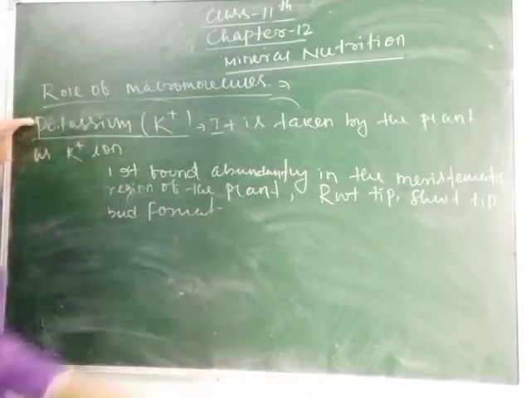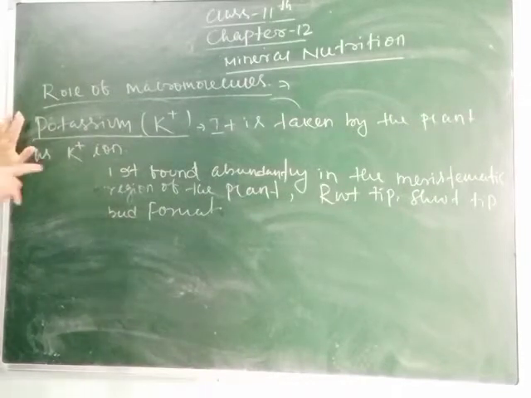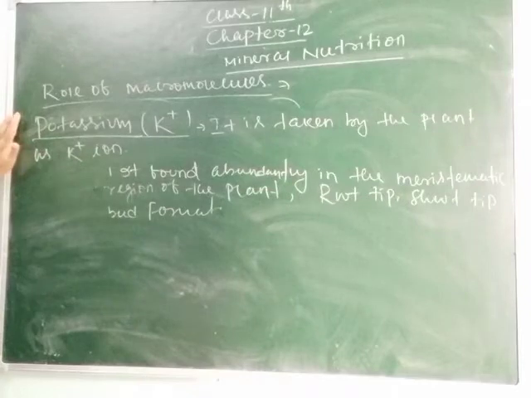As we are studying about macronutrients, it is needed by the plant in large amount, and it is found abundantly in these tissues. Also in the young leaves, means the leaves which have grown recently.